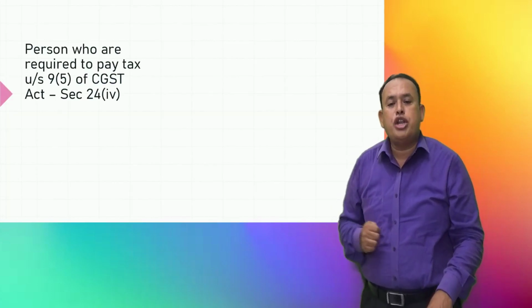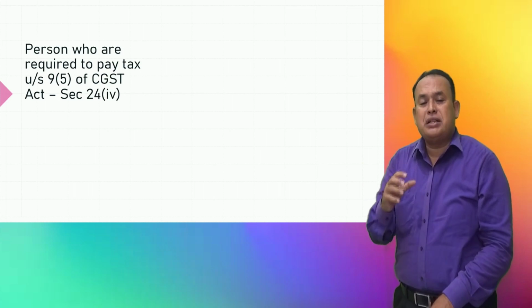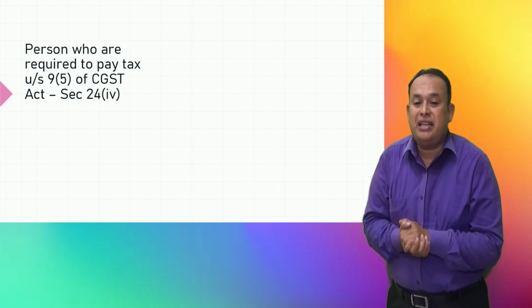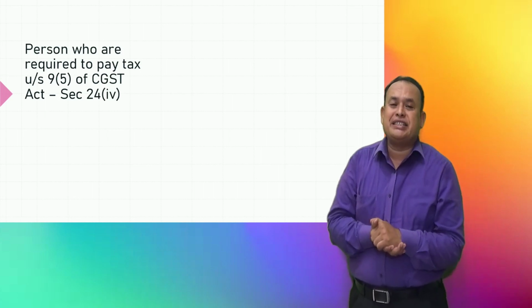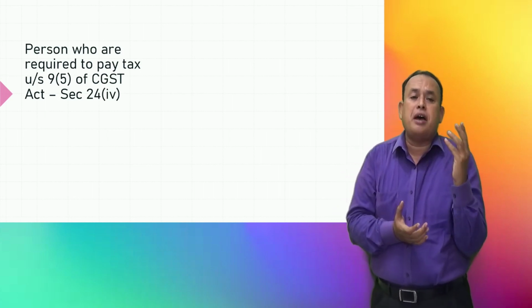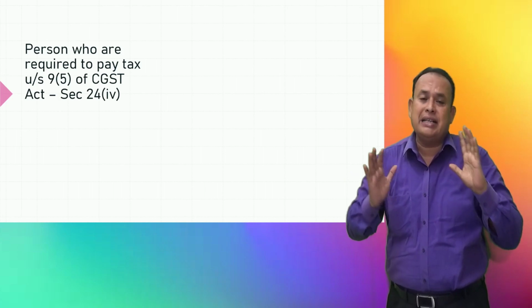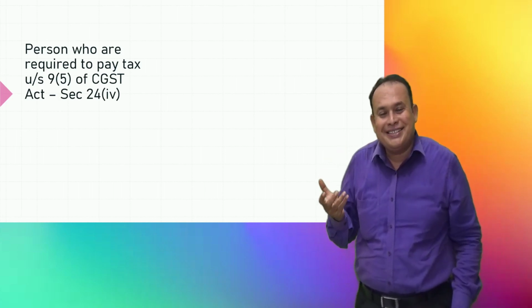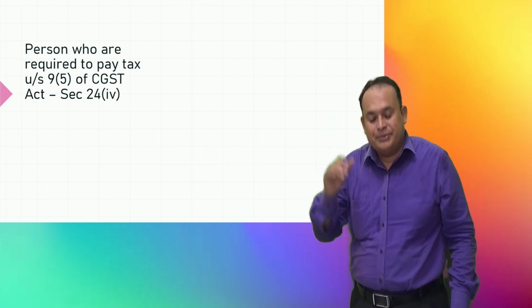Further, section 24 clause 4: persons who are required to pay tax under section 9 subsection 5 of the CGST Act or section 5 subsection 5 of the IGST Act, as the case may be. What is this? We already covered this.